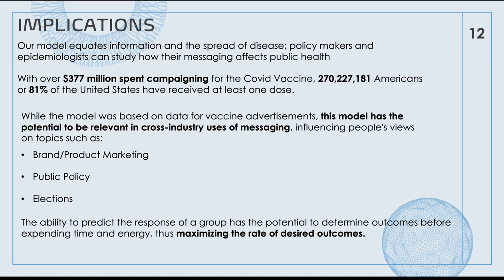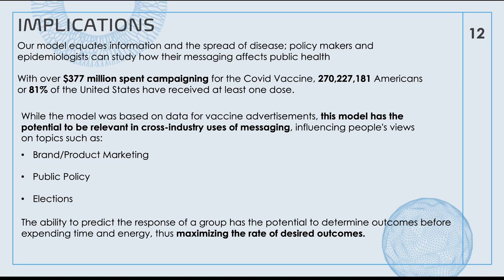The implications. So we look at a model where we're equating information and the spread of disease, and this can be used by policymakers and public health experts to study how messaging affects the general public health. For example, we look at what happened with COVID: the US spent over $377 million on campaigning for the vaccine, and that equated to 81% of the population receiving at least one dose.